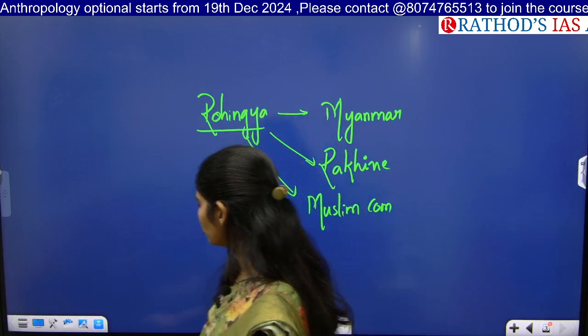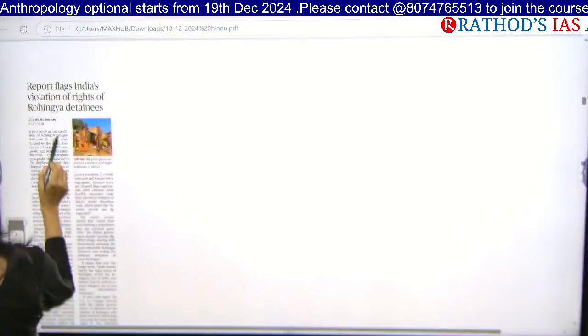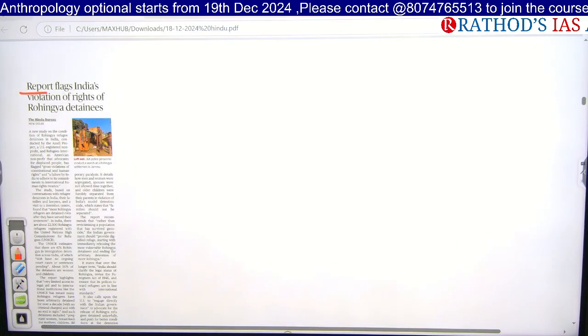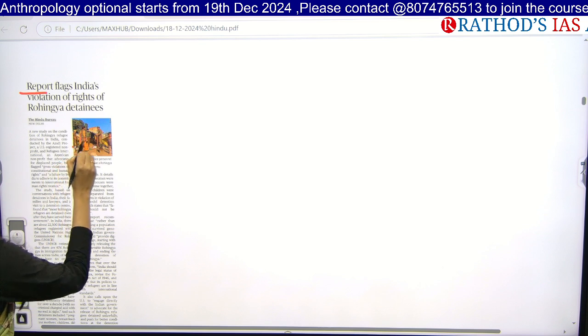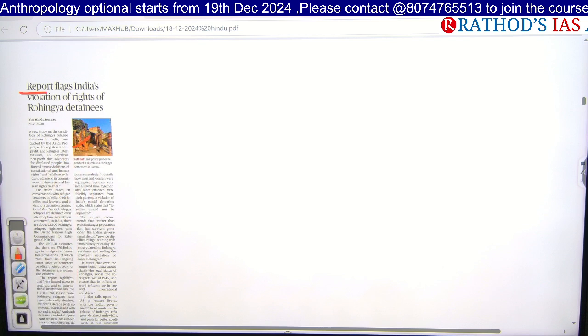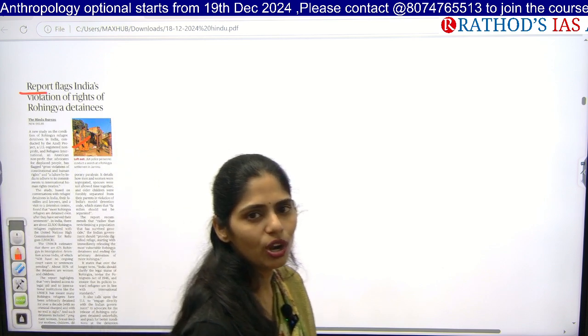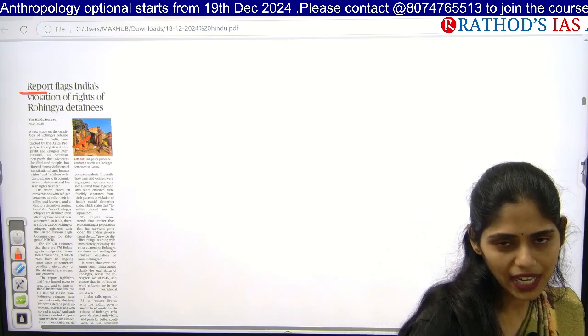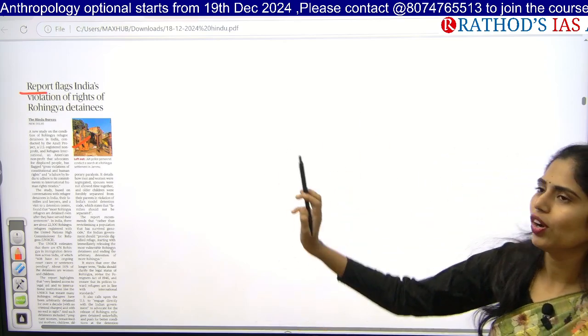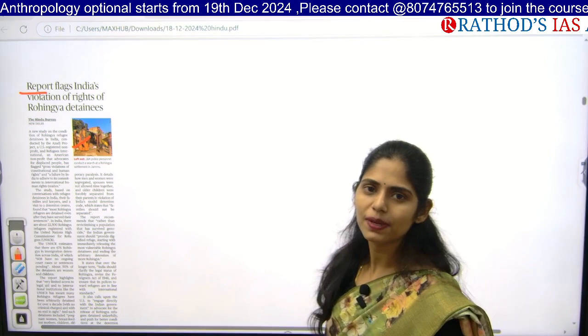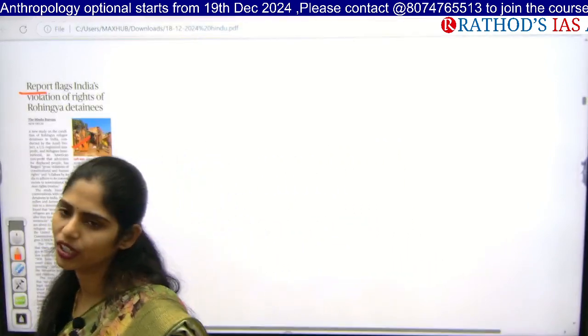So what the issue here is, this article is saying that there is one report. That report is by the Azadi Project. Actually, this is a US-registered non-profit organization. So this US-based non-profit organization released a report saying that yes, human rights violation is happening in India, especially regarding these communities of Rohingyas.